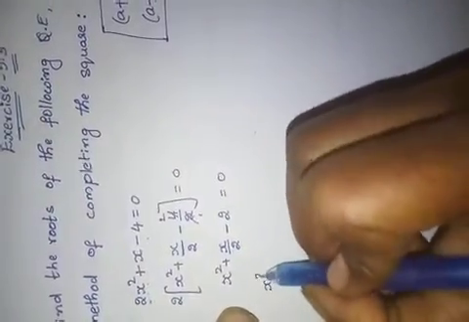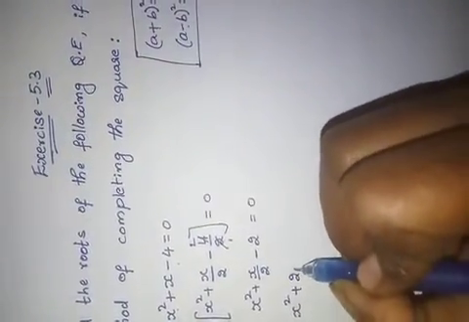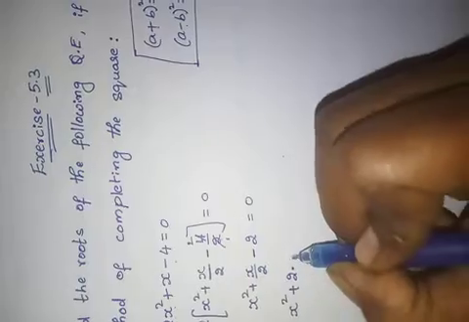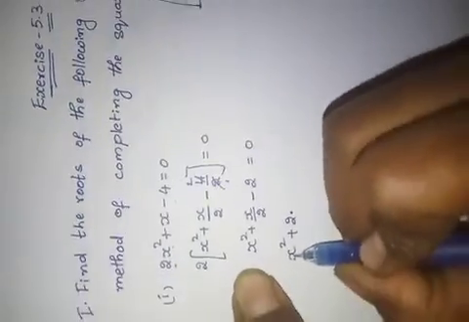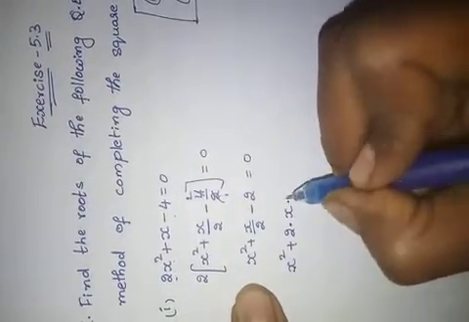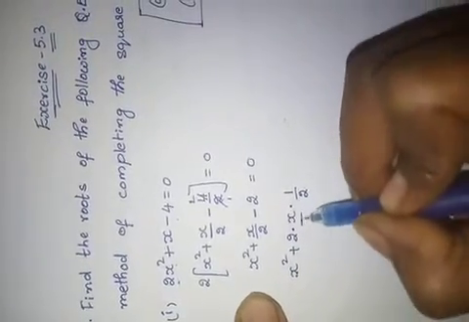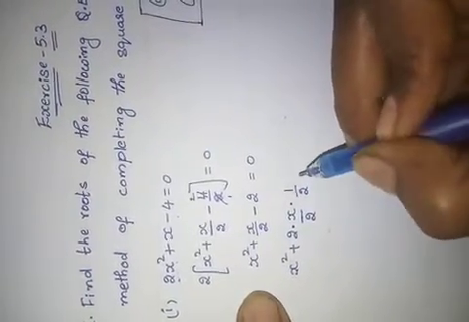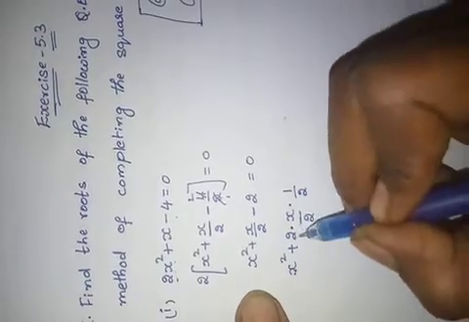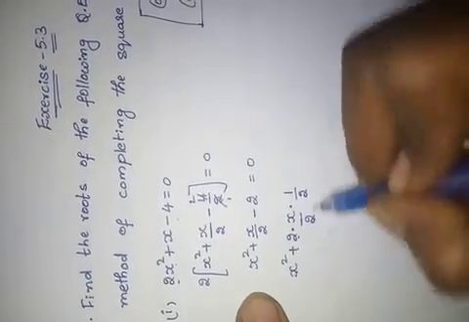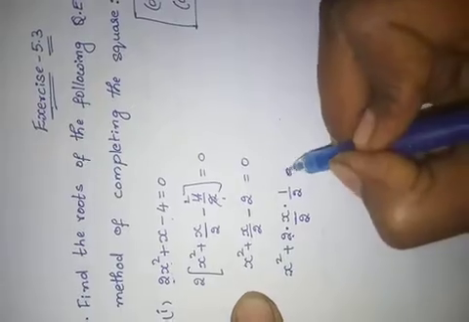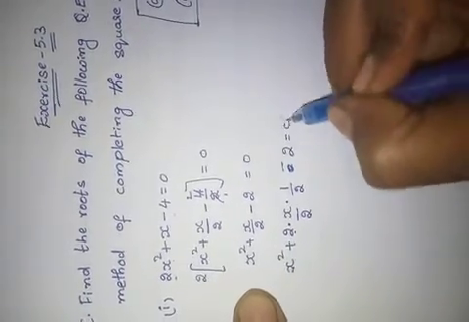So for getting 2ab, I am multiplying and dividing with 2. 2, a means what here? Already x. b means the remaining term, 1 by 2. Multiplying and dividing with 2. I have multiplied with 2 and divided with 2, minus 2 equals 0.